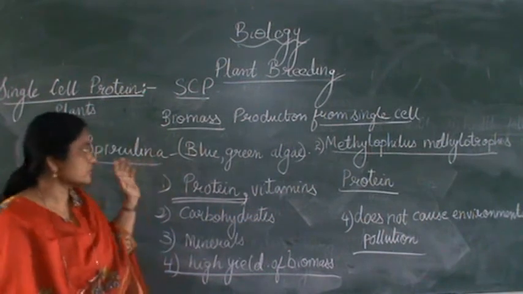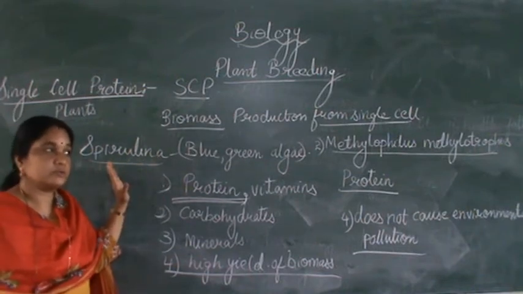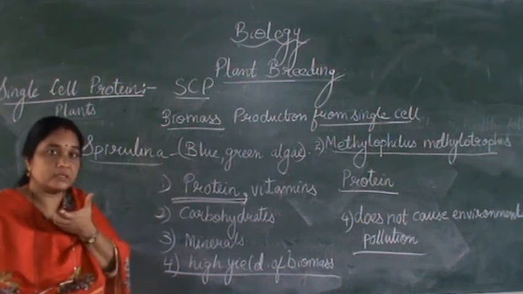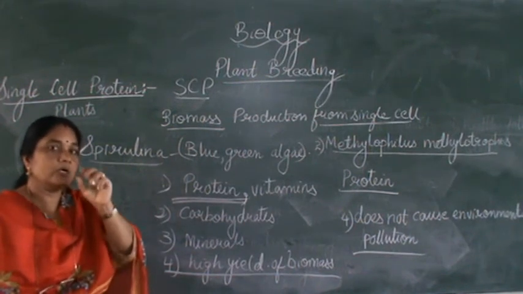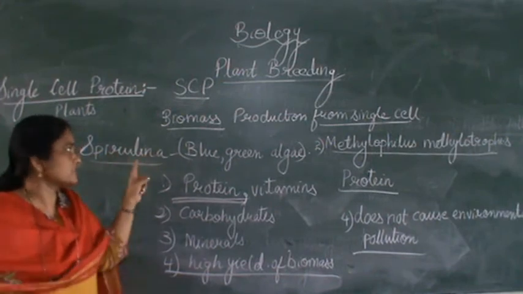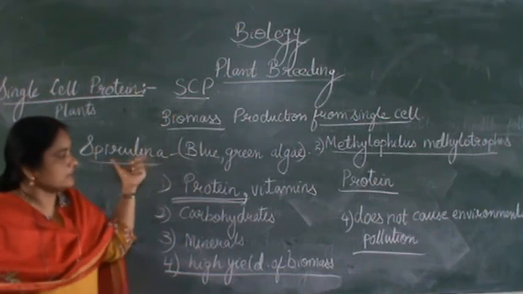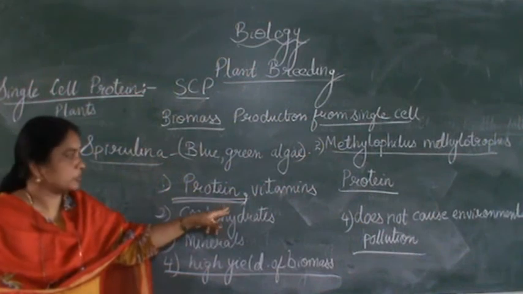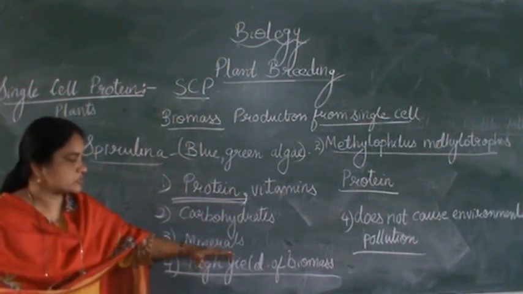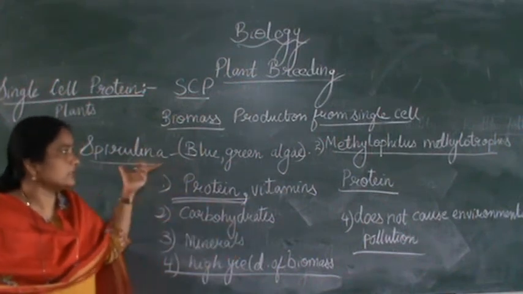Now I told you this is also a main food. For example, when NASA astronauts go to space, they cannot survive on the food which we are eating. They have to be given little capsules. So what are these capsules? They are small food packets, which are mainly rich in spirulina. That in turn has a high quantity of protein, vitamins, carbohydrates, all the essential nutrients needed for our health, all included in this spirulina.